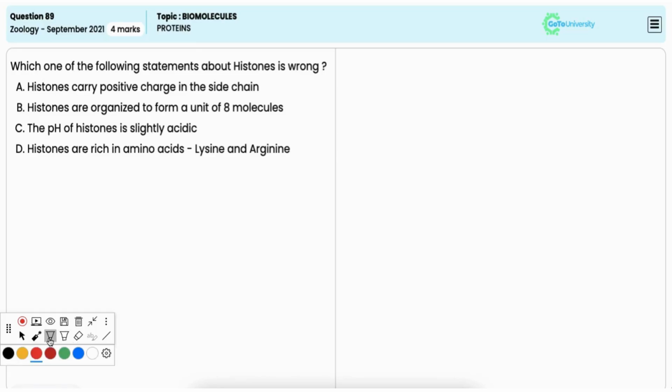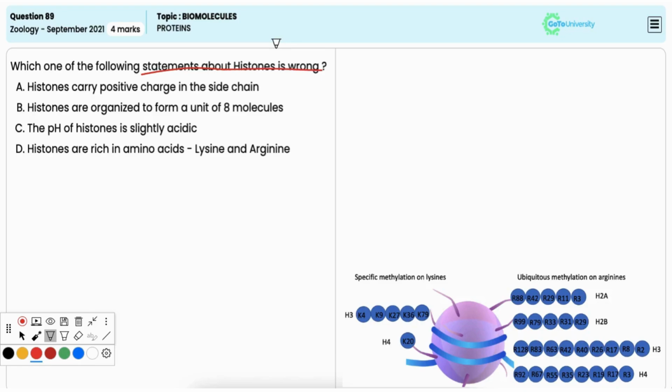In this question, you have to identify the wrong statement about histone. Option A, histones carry positive charge in the side chain. It is true. Histones are positively charged due to the presence of basic amino acids which have positively charged side chains. Hence, it is incorrect option.